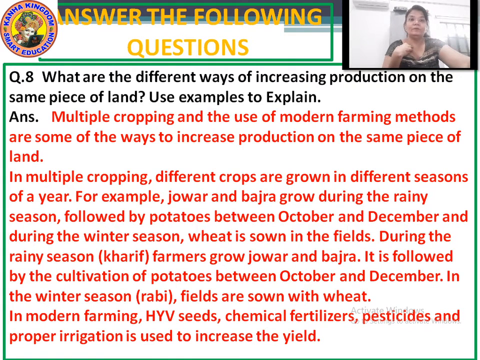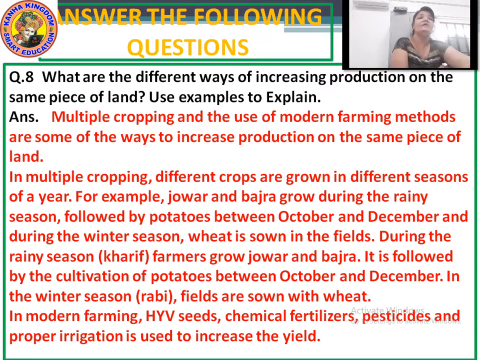For example, jawar and bajra grow during the rainy season, followed by potatoes between October and December, and during the winter season, wheat is sown in the fields. During the rainy season, that is the Kharif. Now Kharif and Rabi, these are the two types of productions and two types of grains that are being grown.